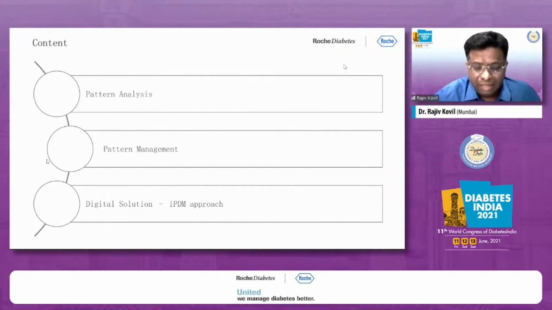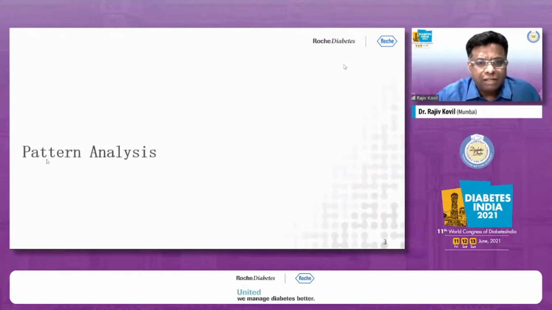That's why pattern analysis, pattern management, and a digital solution today, in the whole scenario of telemedicine, where the MOH has said that telemedicine is equivalent to a real case-to-case kind of consultation, is where IPDM becomes extremely clinically important. So what is pattern analysis?